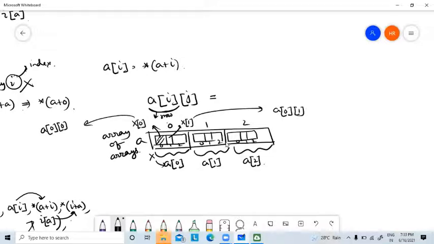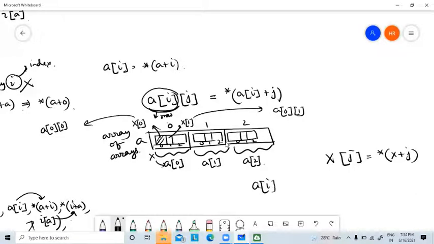Now, if I convert it into pointer, how will it be converted? See, this is one address. A of I is ultimately one address of the row, so A of I plus J, star. Is it clear? See, if this is one address, and I consider A of I as X, then it is nothing but X of J. How to convert it into pointer? Star X plus J, correct?